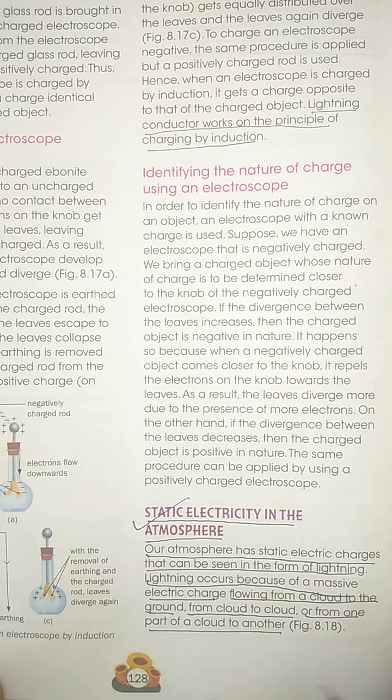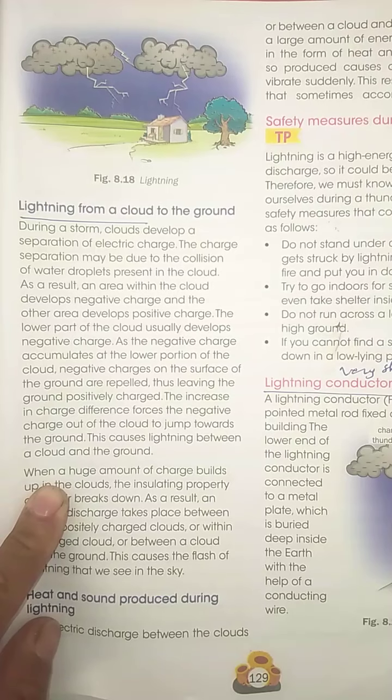But as I said, lightning is actually due to the development of a huge amount of static electric charges in the cloud, and due to the massive flow of these electric charges from cloud to cloud, or from cloud to ground, or from one part of a cloud to another. We usually see this flow of massive charge in the form of lightning.